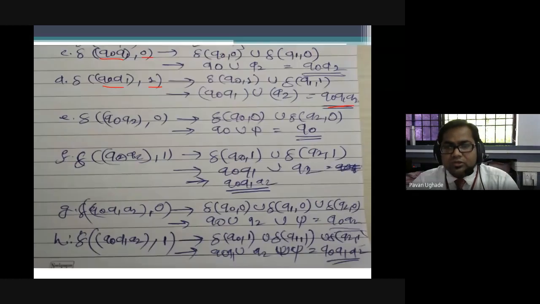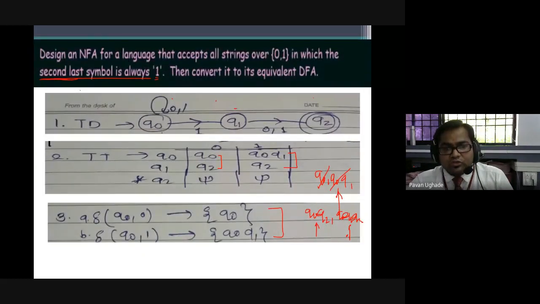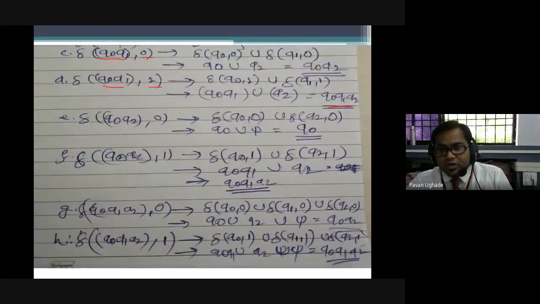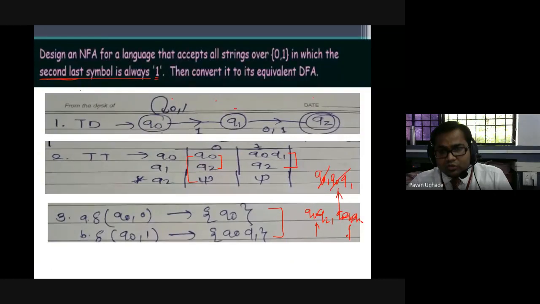Okay, so here I'll process q0 q2 over 0. q0 q2 over 0 means this over 0: q0 union phi will be q0. So here I got it. Then q0 q2 over 1 is q0 q1 union phi. So I'll be getting q0 q1.